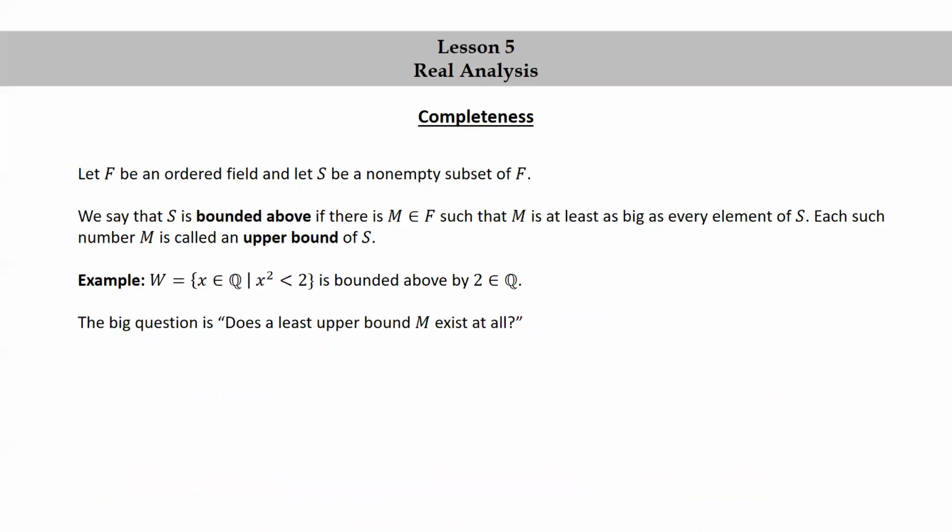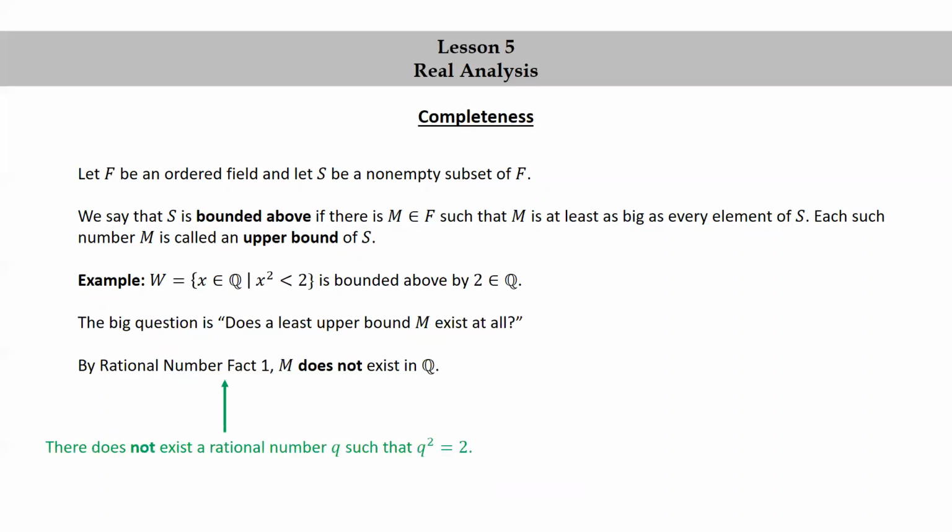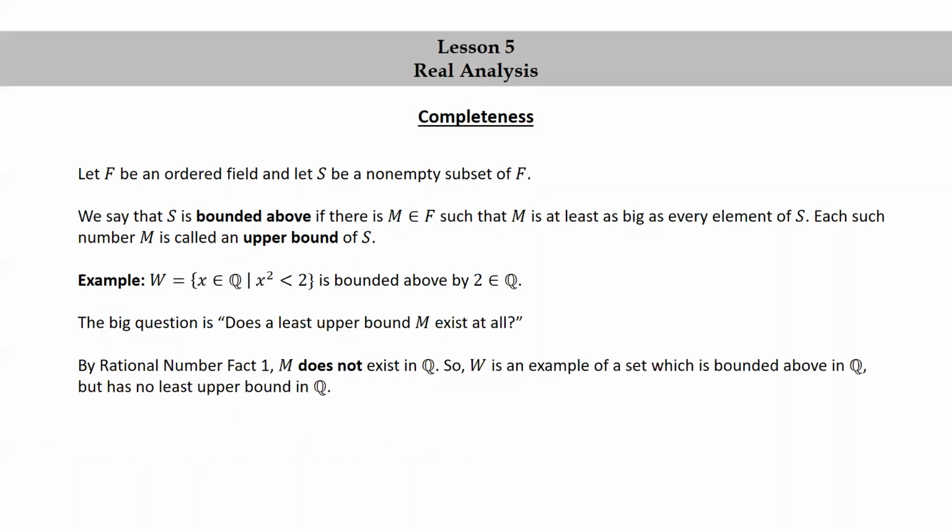The big question is, does a least upper bound M exist at all? By rational number fact 1, M does not exist in the ordered field of rational numbers. Remember that rational number fact 1 says there does not exist a rational number Q such that Q squared is equal to 2. So W is an example of a set which is bounded above in Q, but has no least upper bound in Q.